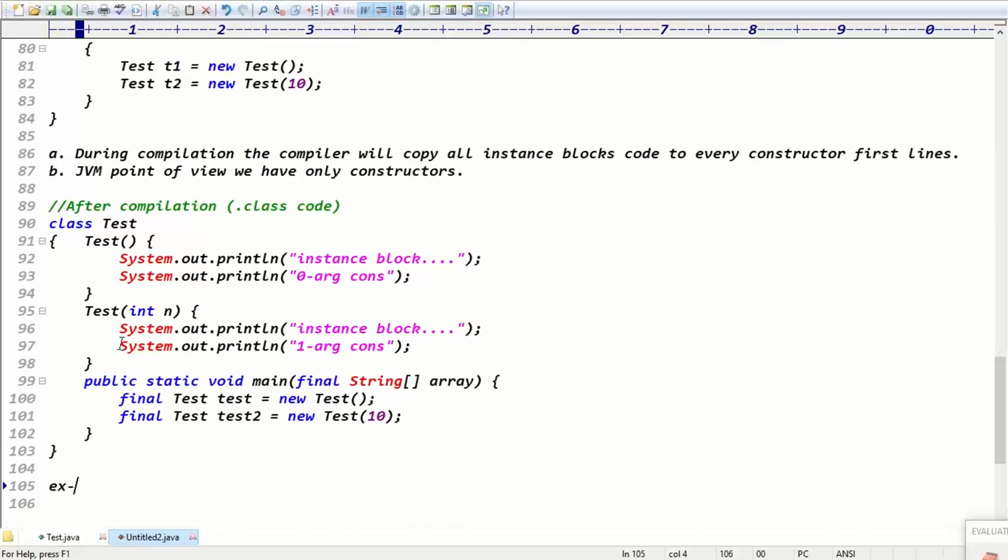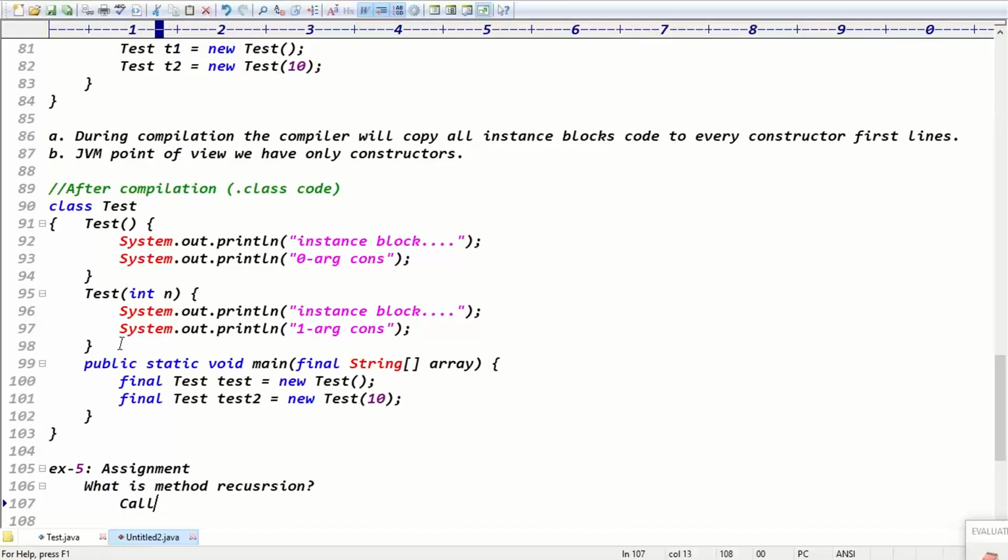Good. And the last, fifth example, this is your assignment. Try to complete the assignment. What is method recursion? Calling the method itself. Calling the method itself is called method recursion.